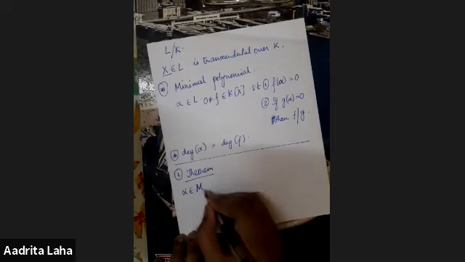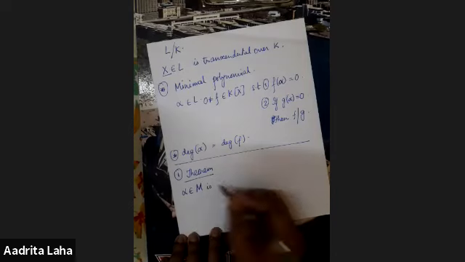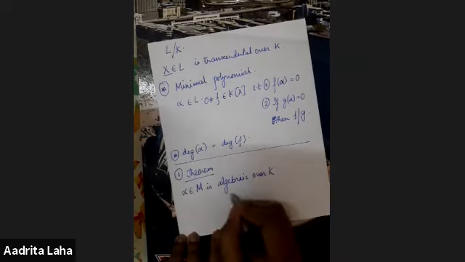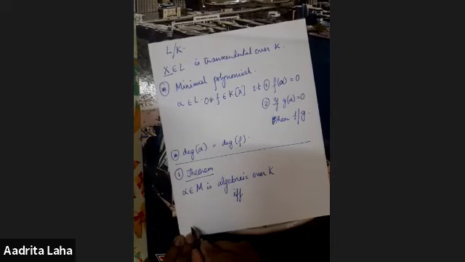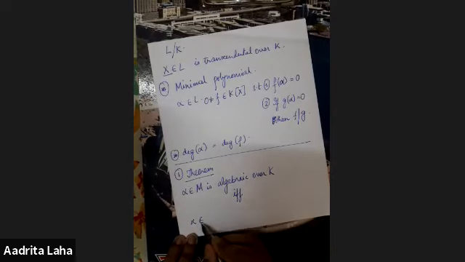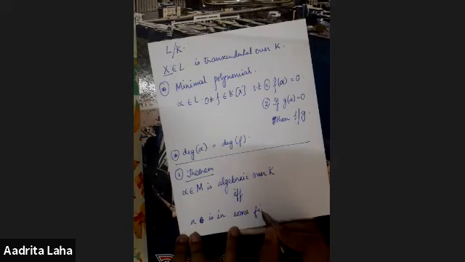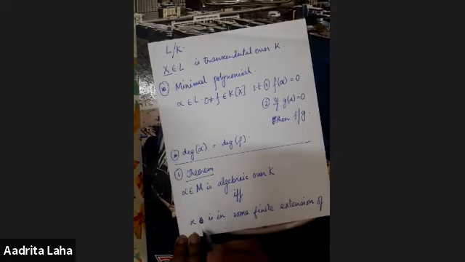So alpha in M is algebraic over K if and only if alpha is in some finite extension of K.